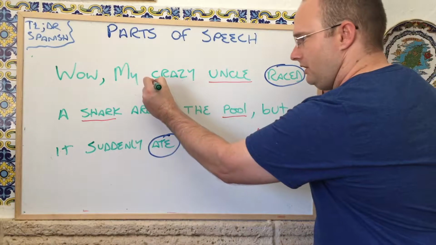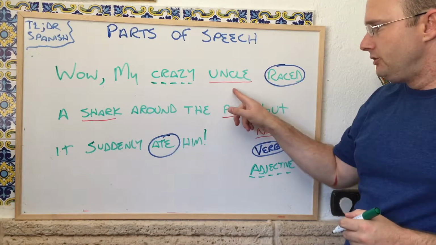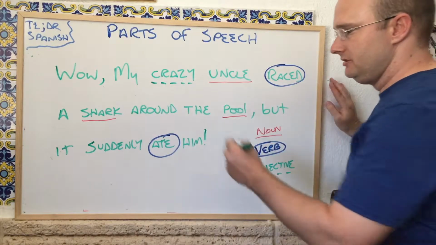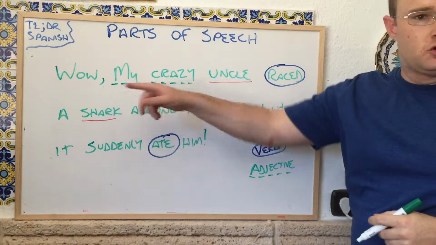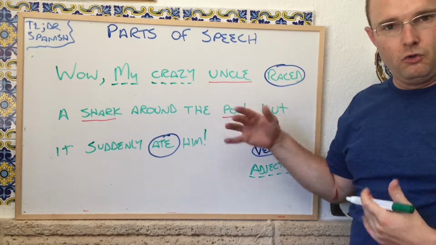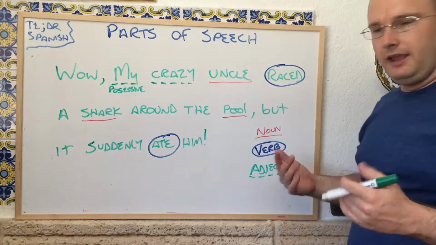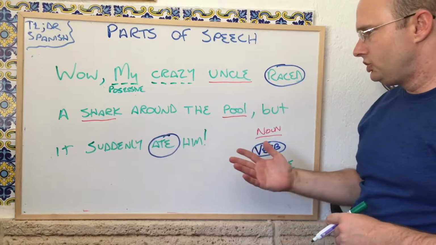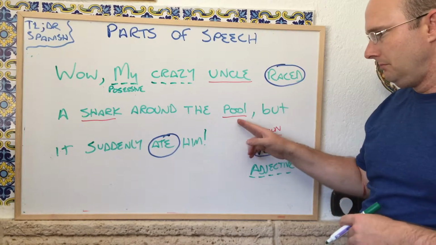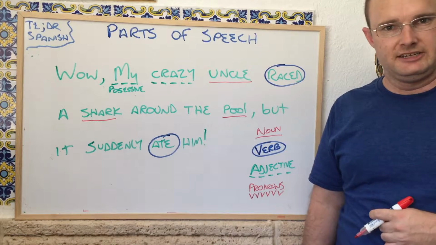So I'm going to underline that with dotted lines. There's also another word, my. So the uncle is crazy, but it's also my uncle. So that's an adjective as well. This adjective is called a possessive adjective because it shows that the uncle belongs to you. He's your possession, if you want to think of it that way. Next, shark. Do we know anything about the shark? No. Pool. Do we know anything about the pool? No. Next, pause and see if you can find all the pronouns in the sentence.